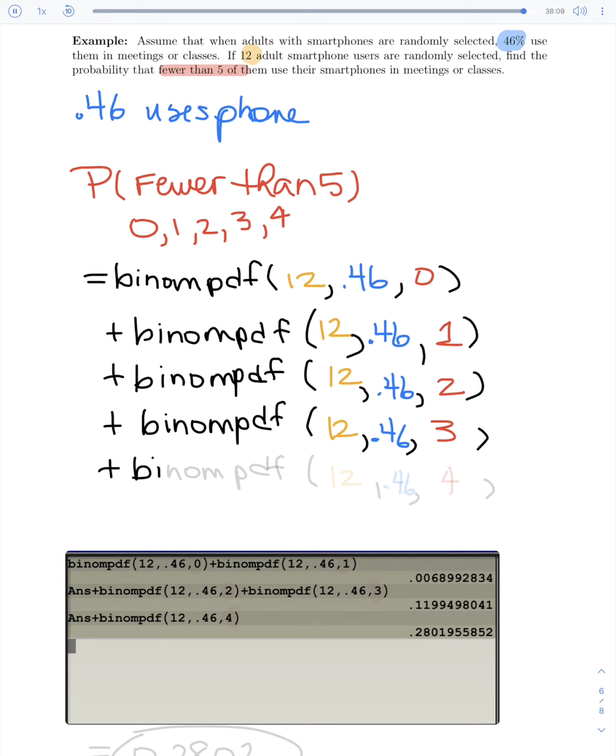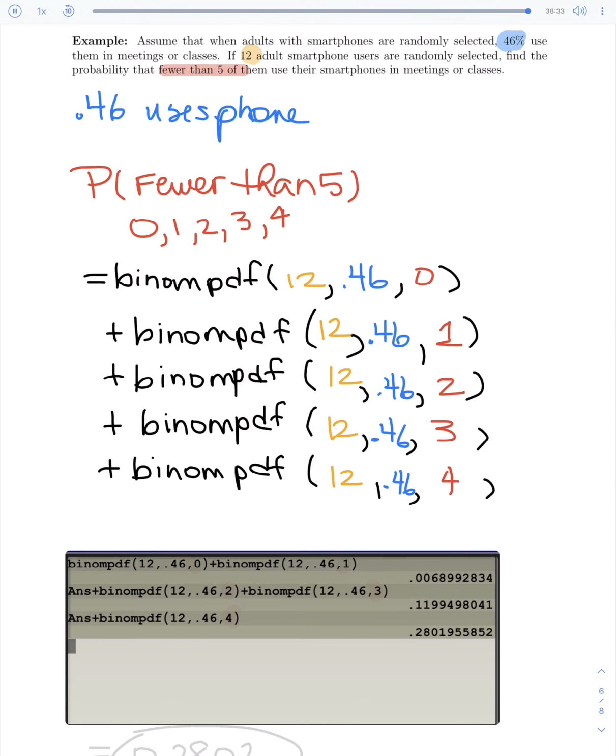Last one, binom PDF. Again, we'd start out with our 12, our 0.46. And last thing that we'd look at is exactly 4 of them using their phone. We'd find all these values using our calculator and we'd add them all up.